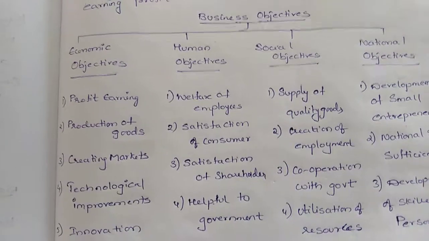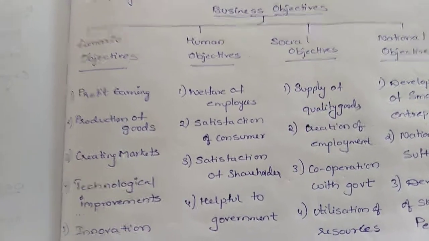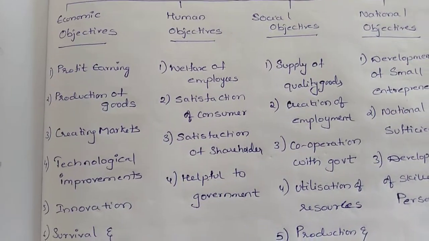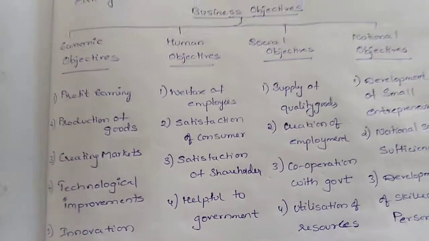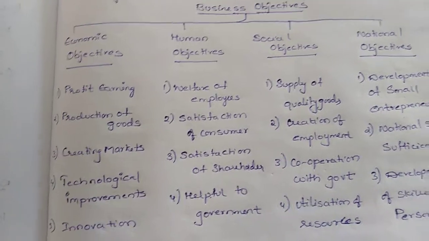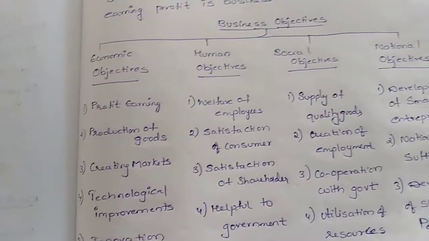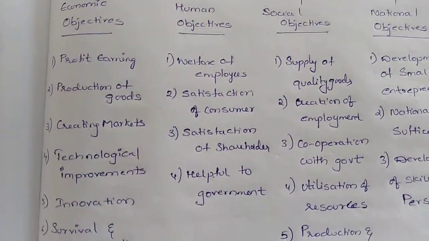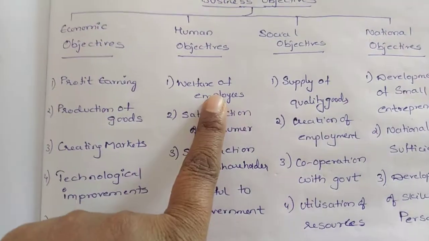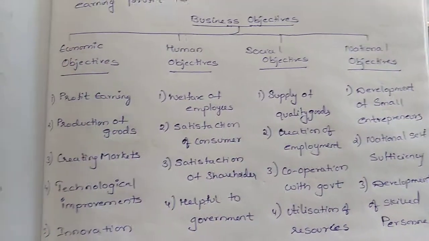If suppose his profits are increasing, he has to reward or appreciate his employees also. Then only the employees will be motivated, and they will work harder.